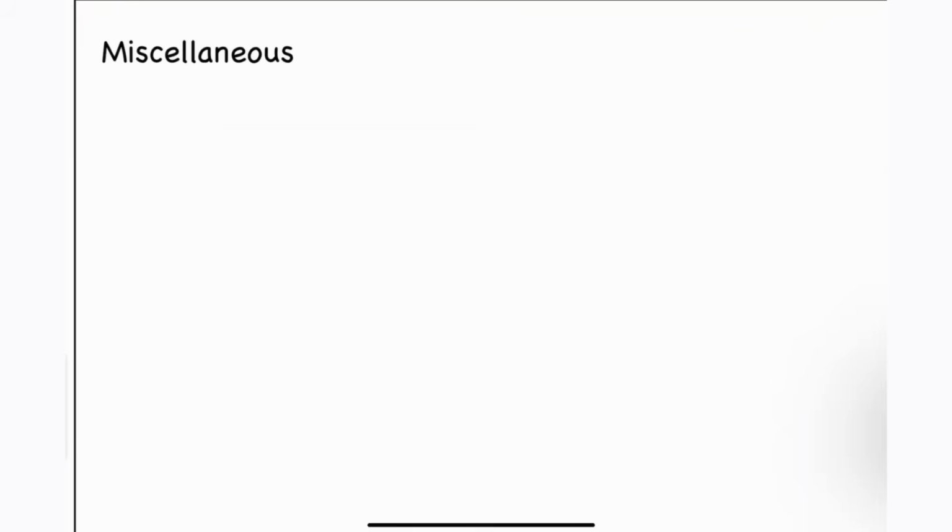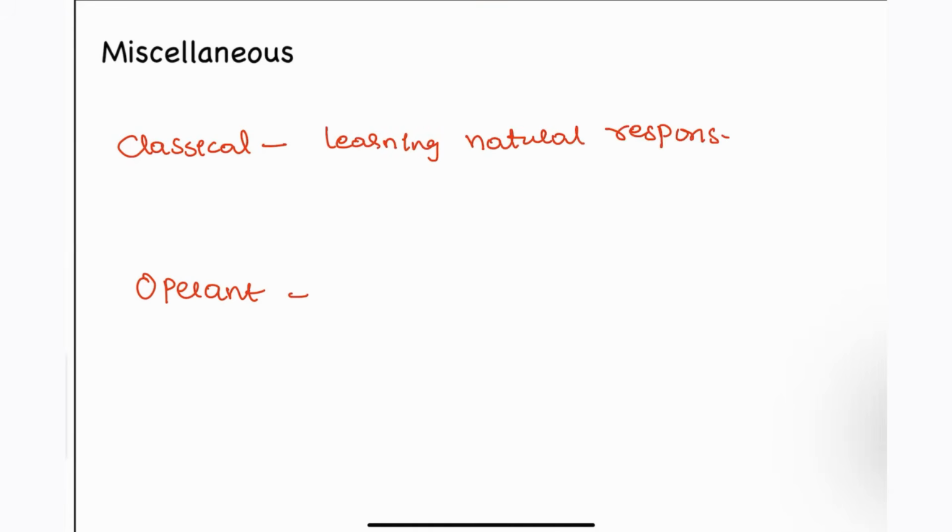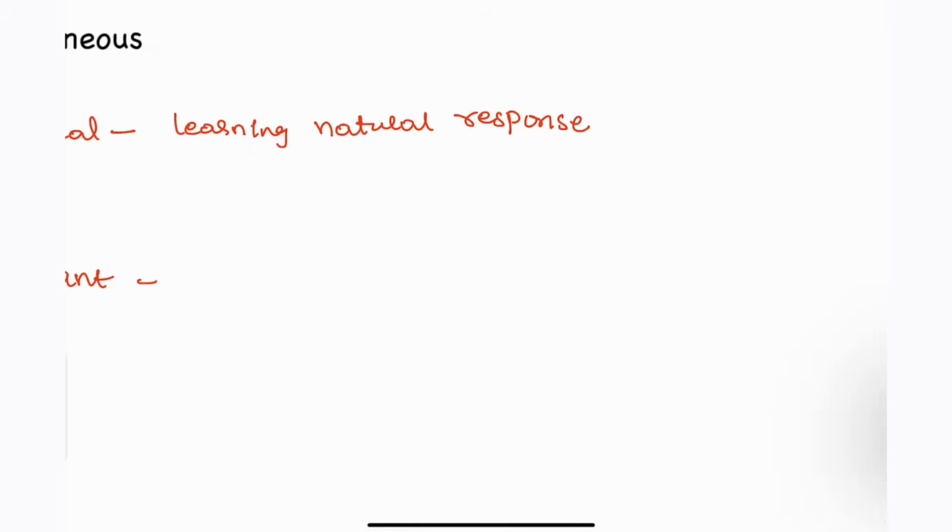So we'll see classical conditioning and operant conditioning. Classical conditioning means that the patient is learning from a natural response, a conditioned or learned stimulus that was previously present in the patient. The patient is learning from natural responses, meaning involuntary responses only.